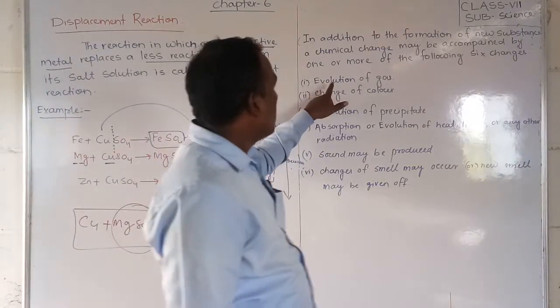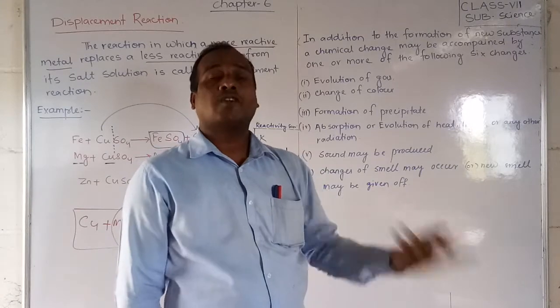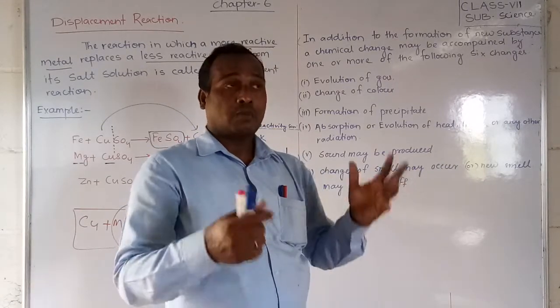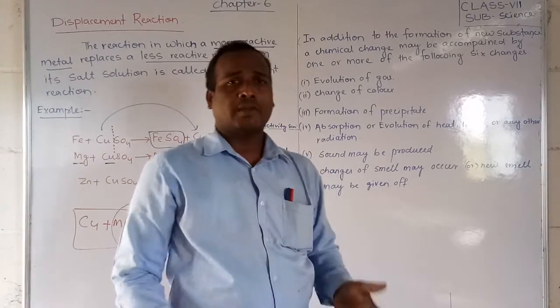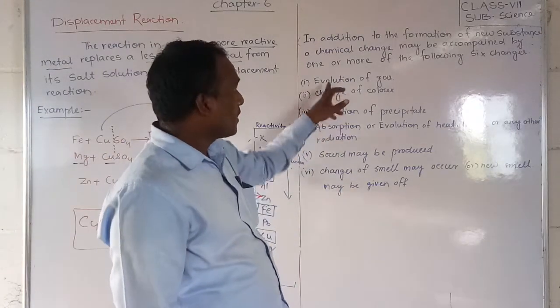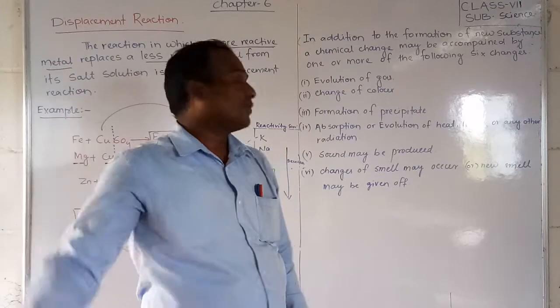One is evolution of a gas. Gas may evolve. Hydrogen gas is evolving, yes or no? Oxygen gas is evolving in photosynthesis reactions. Same like hydrogen gas will evolve when a metal reacts with an acid. So, students, evolution of gases means gas will evolve.